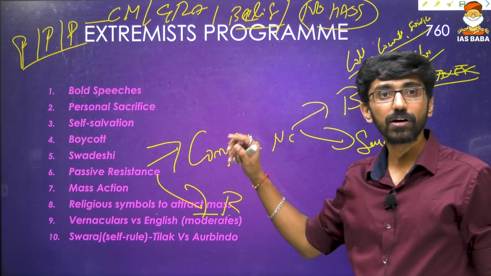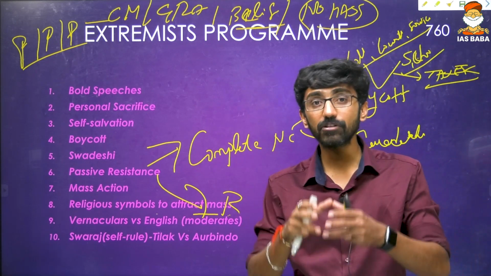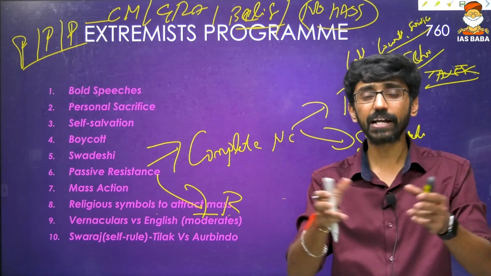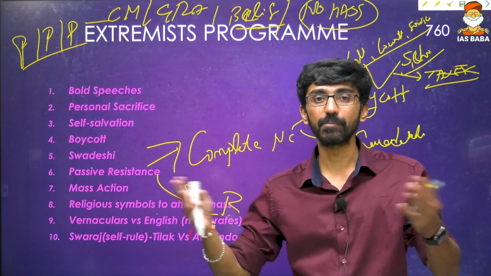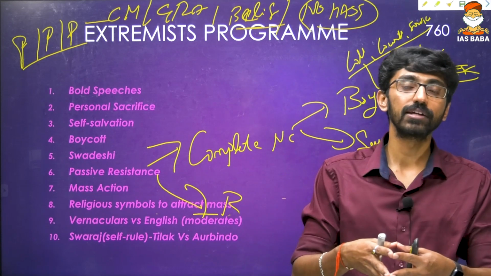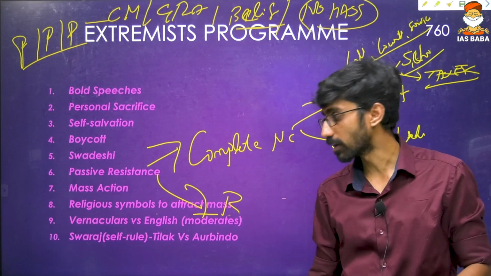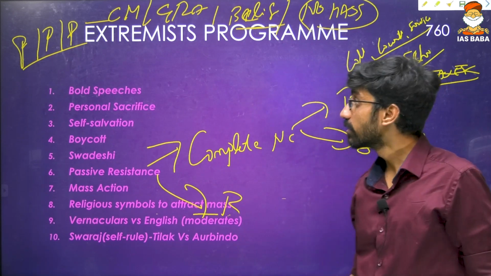But what Swaraj meant for moderates is that they wanted to achieve independence within the British Empire. And Tilak wanted greater independence, but he never defined what that greater independence is. And Aurobindo Ghosh wanted complete independence. We never wanted to be in the clutches of the British Empire. So that is what was advocated by Aurobindo Ghosh. So these are some of the extremist programs.